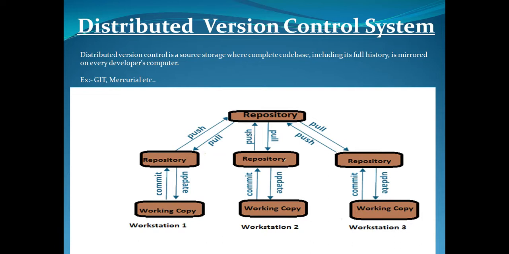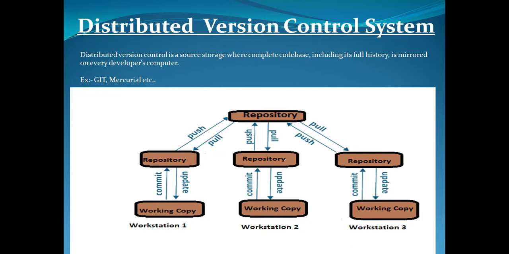It enables branching and merging, the ability to work offline, and does not rely on a single location for backup. In this version control system, it's not necessary to rely on the central server to store all versions of a project file, like in the centralized version control system.